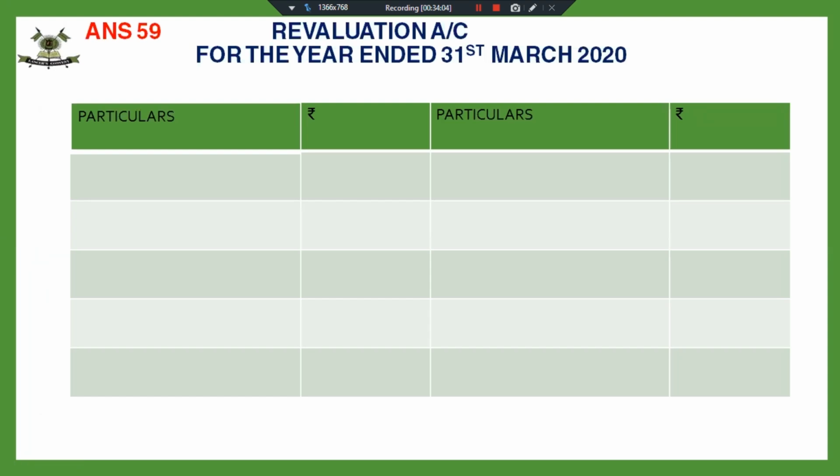I've already sent you the questions. Question number 59. I'd like you to give it a reading first. Simple question where I've been asked to prepare revaluation account, partners capital account, and balance sheet. You have been asked the journal entries as well, but in paper you will be asked one thing, either the journal entries or the preparation of account.